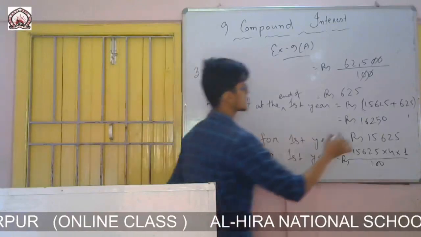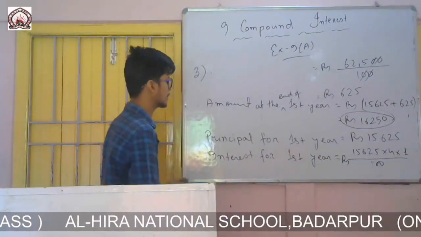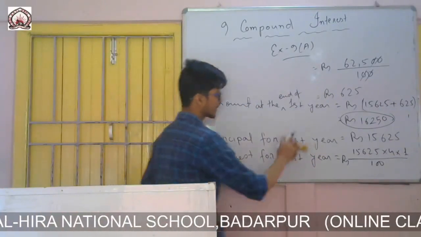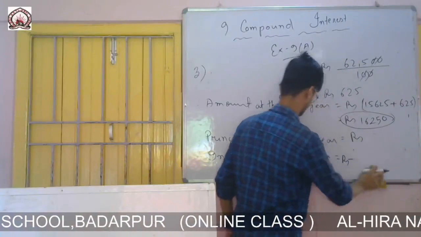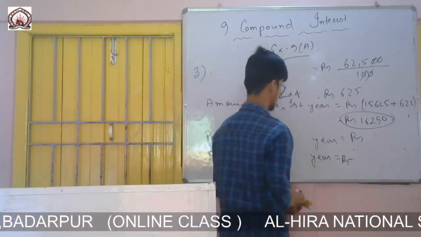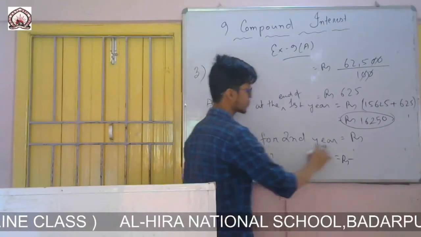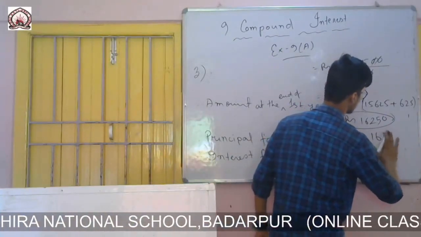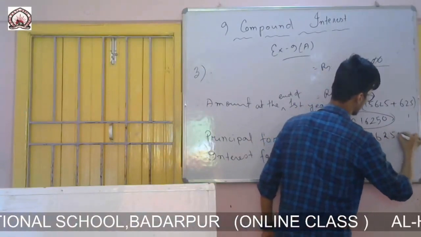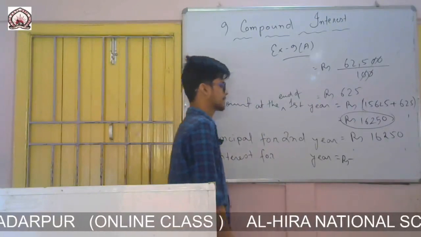Now this amount will be the principal for second year. So write: principal for second year equals rupees 16,250.